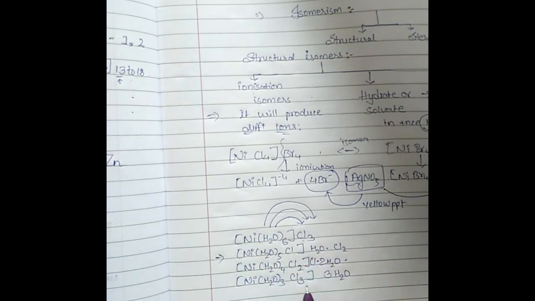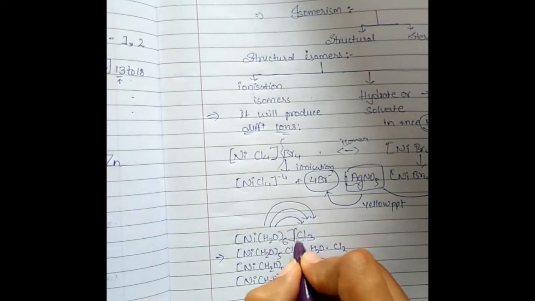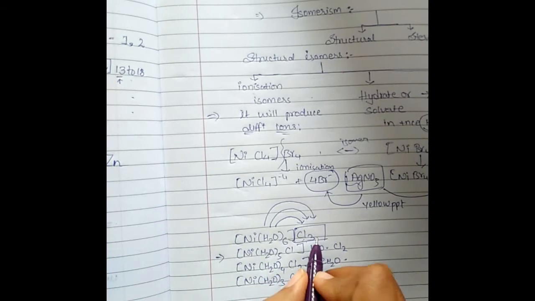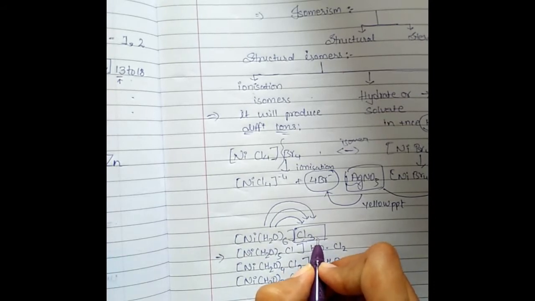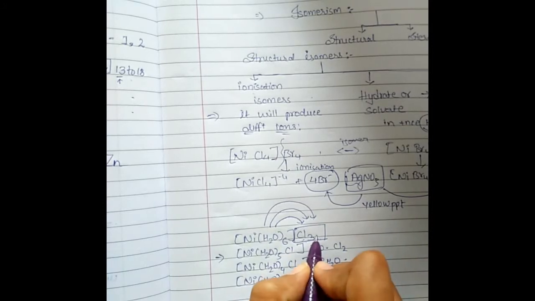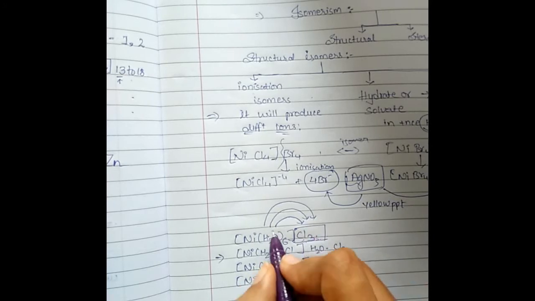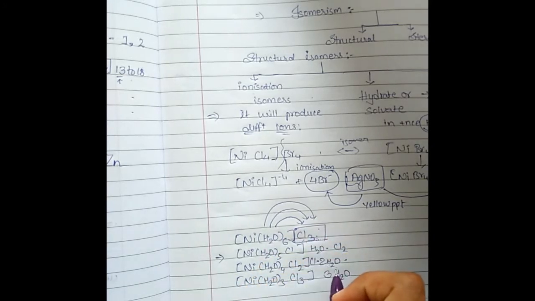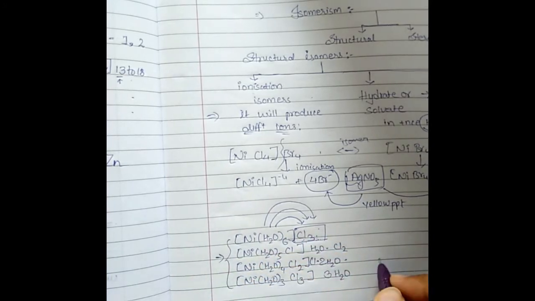So is it possible to produce the next isomer? No. Why? Because only 3 chlorine are there outside the coordination sphere, in the ionization sphere. So only 3 chlorine can be added inside and hence only 3 water molecules can be replaced. So these are the isomers of this [Ni(H2O)6]Cl3. This isomerism is known as hydrate or solvate.